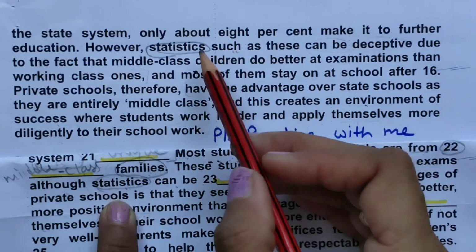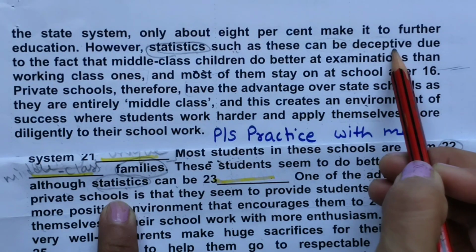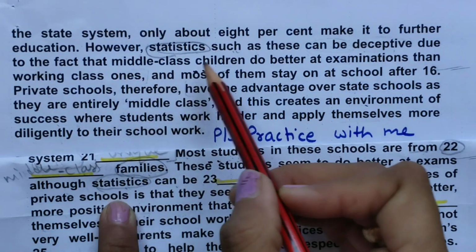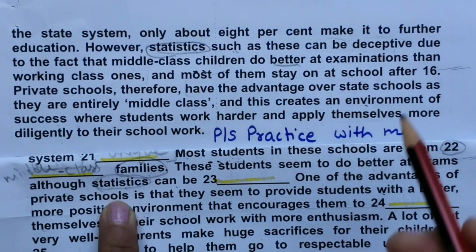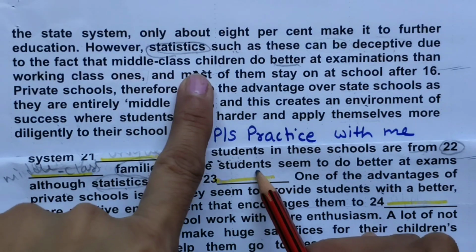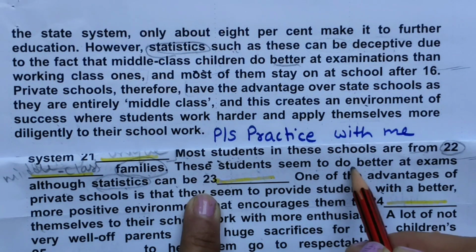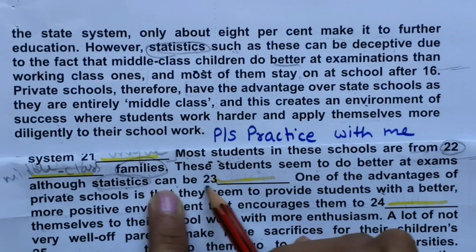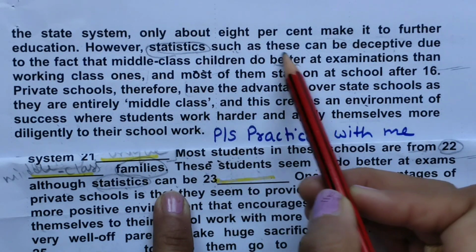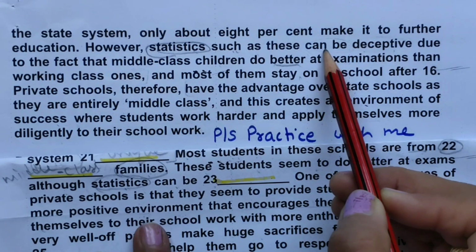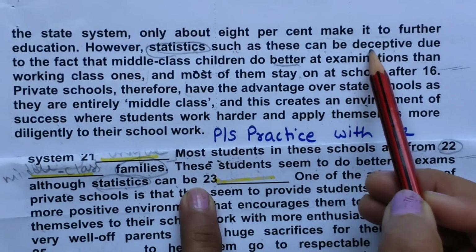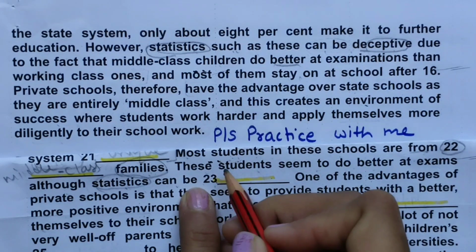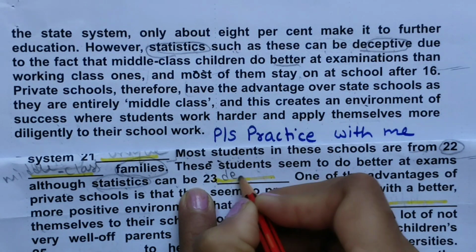Such statistics can be deceptive due to the fact that middle class children do better at examination. These students, middle class children, seem to do better at exams, although statistics can be. Same sentence structure we have got, statistic is also there, can be is also there. So this word will come: deceptive.